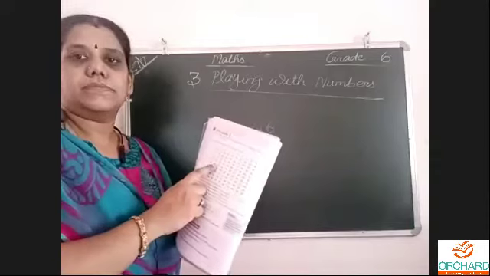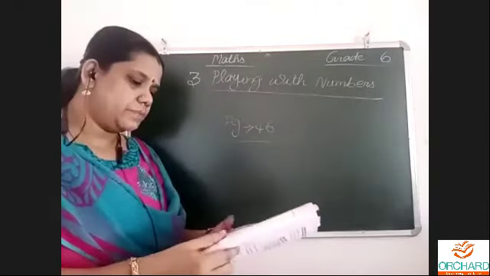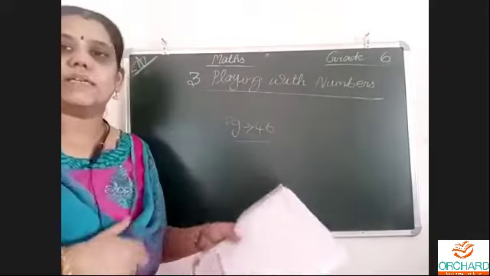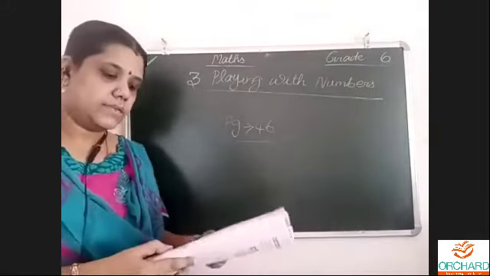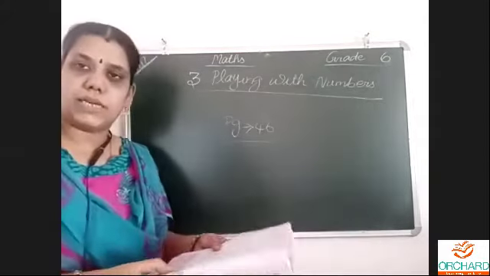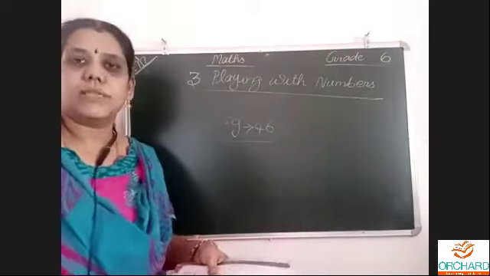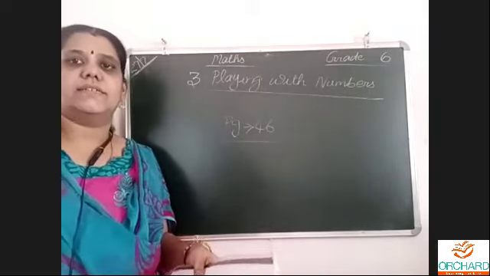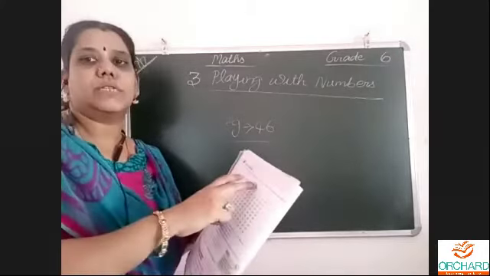This table is very, very important. This is called the sieve of Eratosthenes. It is for finding the prime numbers between 1 to 100. There was a mathematician whose name was Eratosthenes, and he found out this method.